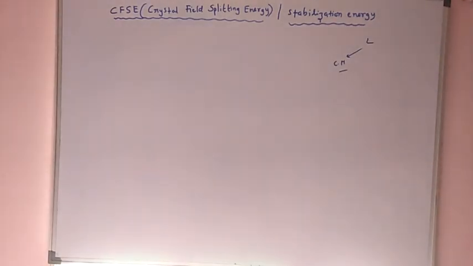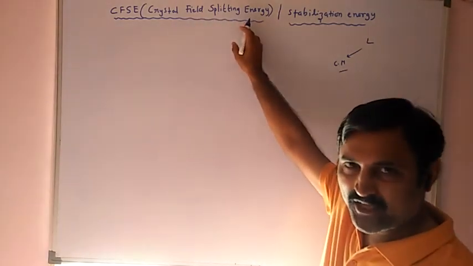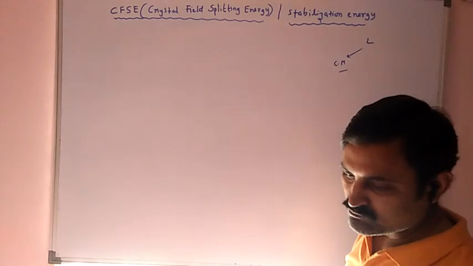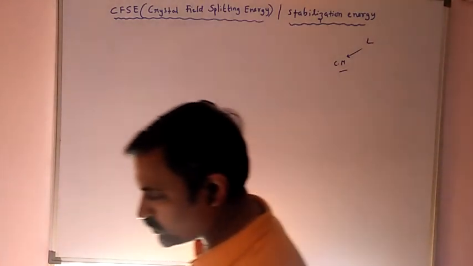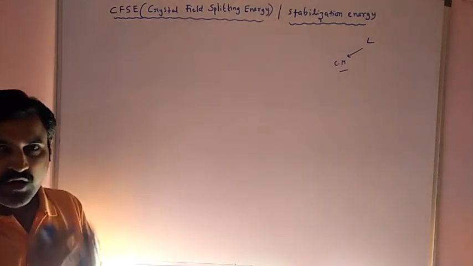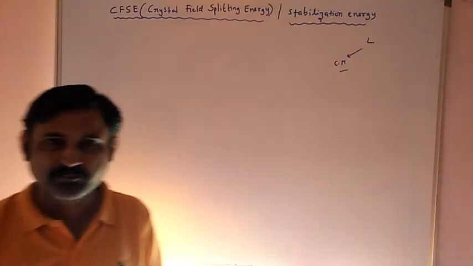Because of all these aspects, now we are going to talk about crystal field splitting energy or crystal field stabilization energy. That will give us an idea about why some ligands are called weak ligands and why some are called strong ligands. Very simple.